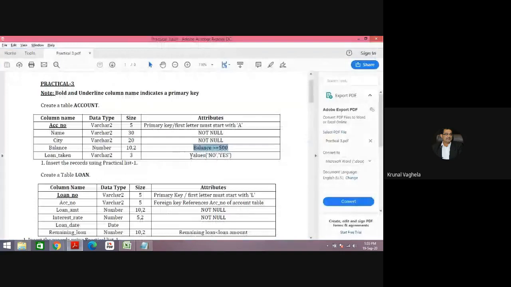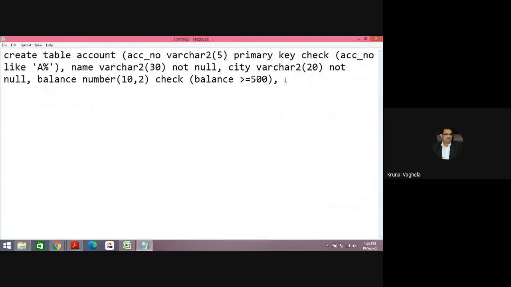I want to check whether it should be yes or no, both. Then loan_taken varchar2 5. Check.